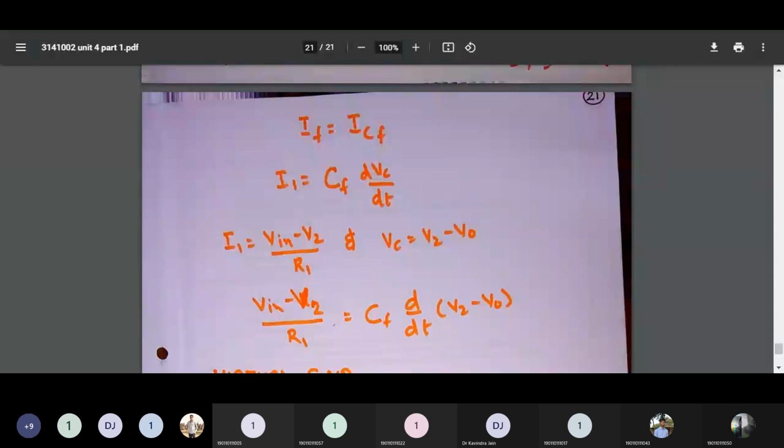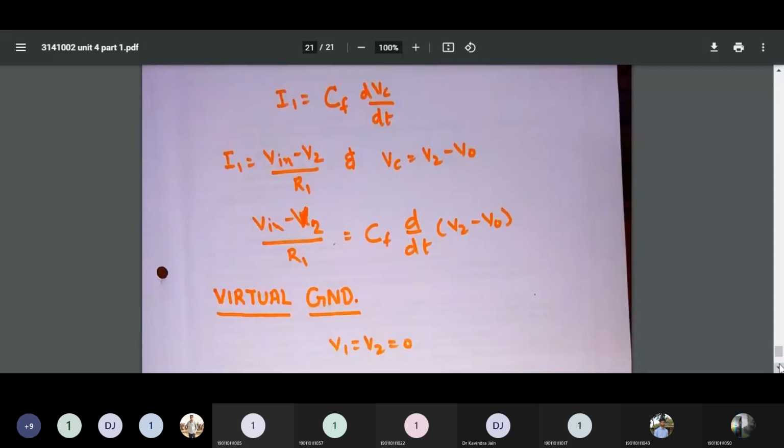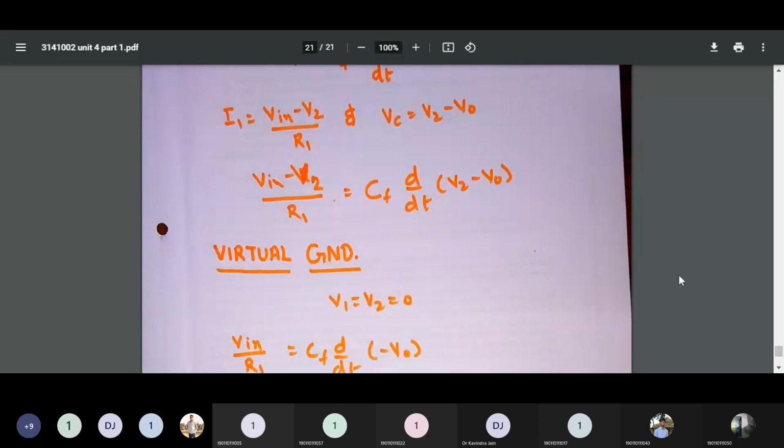Hence both nodes, V1 and V2, would be virtually ground or equipotential to each other. So here also we apply the virtual ground concept once again, and based on it we observe that V1 is equal to V2 is equal to 0.